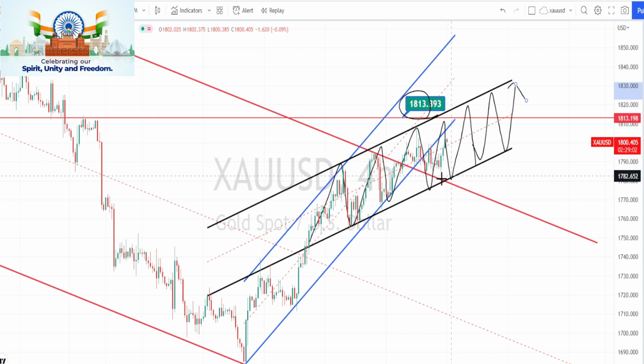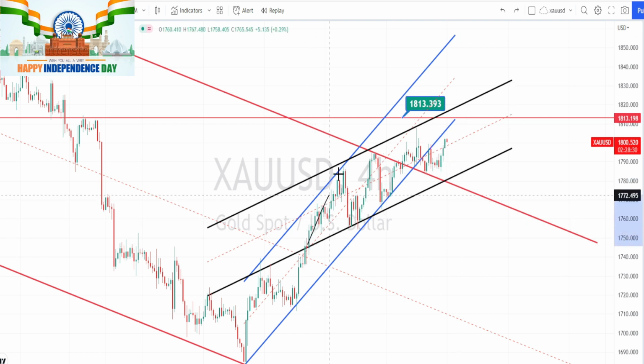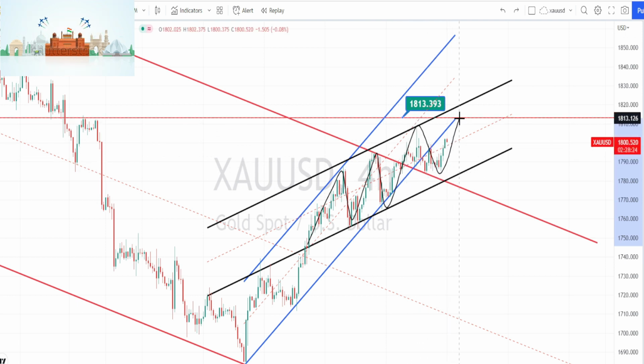Or if you are still waiting for a bearish trend reversal, wait for the price action to break this bearish channel pattern trend line or the support line in order to take trades on the bearish side. Although the bullishness has become weaker, it is still in a bullish trend for now in 4 hours time frame.